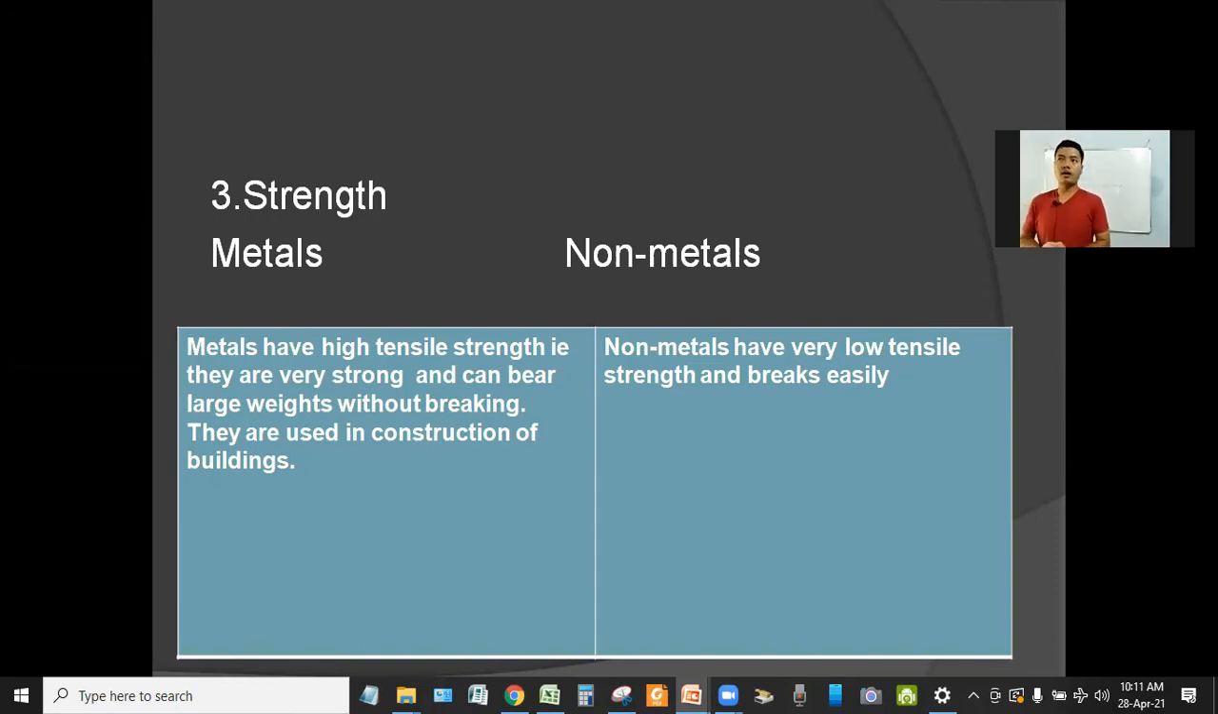When a large weight is put upon them, they can hold their weight. And that is why iron is very useful. And other metals also have very high tensile strength. Because of that, we use metals to build very strong objects and buildings. And non-metals have low tensile strength and they break easily.